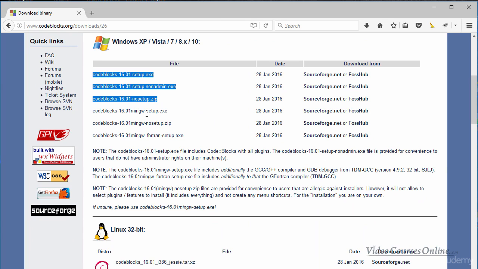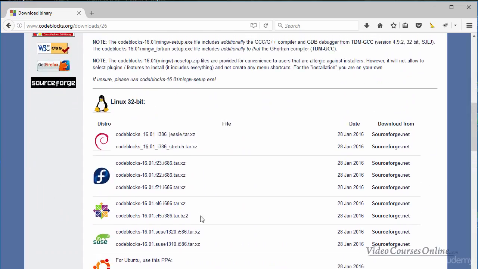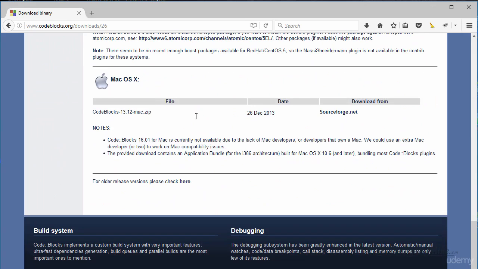Why? Because they do not have the compiler pre-installed. Okay, you will have to install it manually. It's hard, and since we are beginners right now, let's focus on using the pre-installed version. We do not need to focus on installing different compilers because there are many compilers. Let's choose this setup, the mingw-setup.exe. But of course, if you are using some other operating system like Linux, then you have versions here, and if you are using Mac, here you have Code::Blocks for Mac.